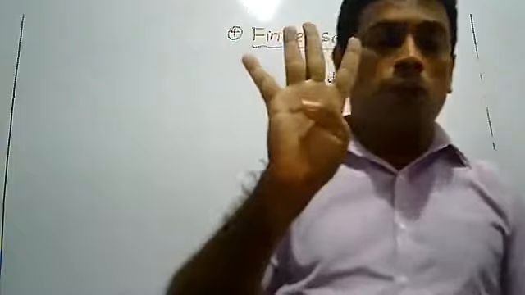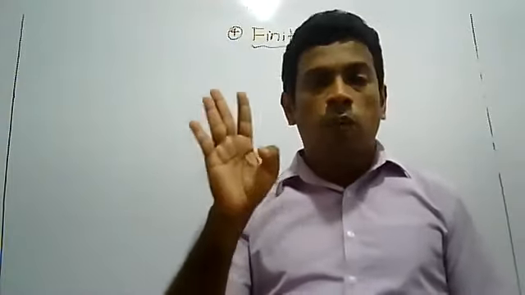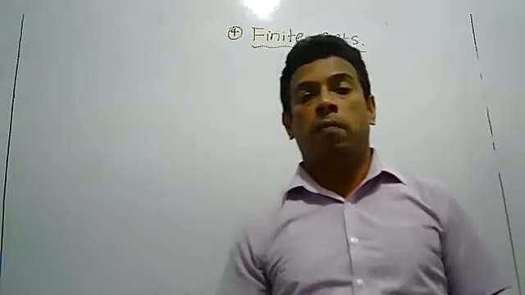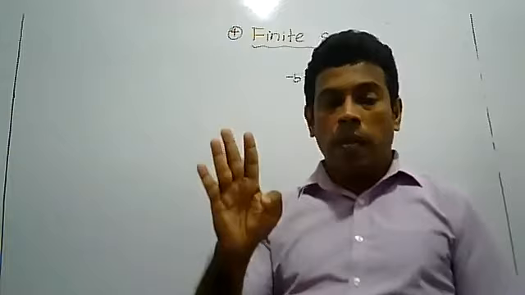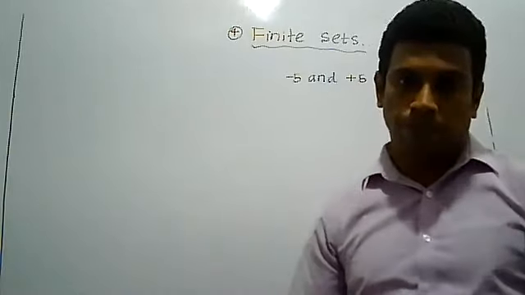Now I told you 4 examples for a finite set. You know what is meant by finite. Finite means the set has a countable number of elements. So when the set has a countable number of elements, that is called a finite set.